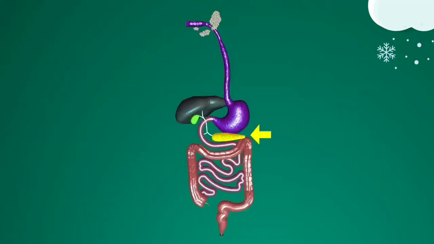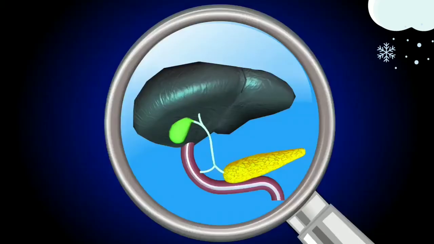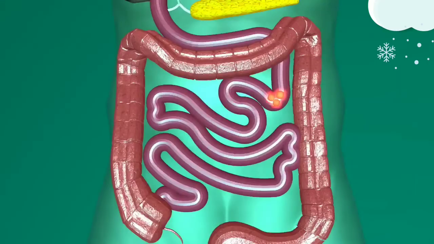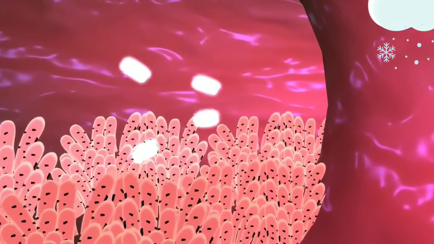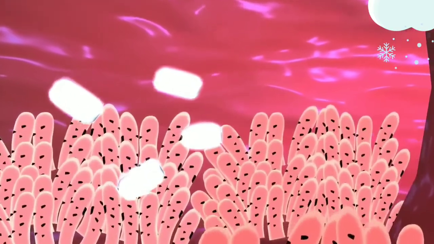Slowly it enters the small intestine. Now the acidic food gets converted. See, the bile juice and pancreatic juices are passing into the small intestine. When they get mixed with the food, the food becomes alkaline, and the process of digestion gets completed in the small intestine. The digestive juices from the liver, the pancreas and the small intestine itself get mixed and the digestion process gets complete. Now after digestion, these simple soluble substances get absorbed.